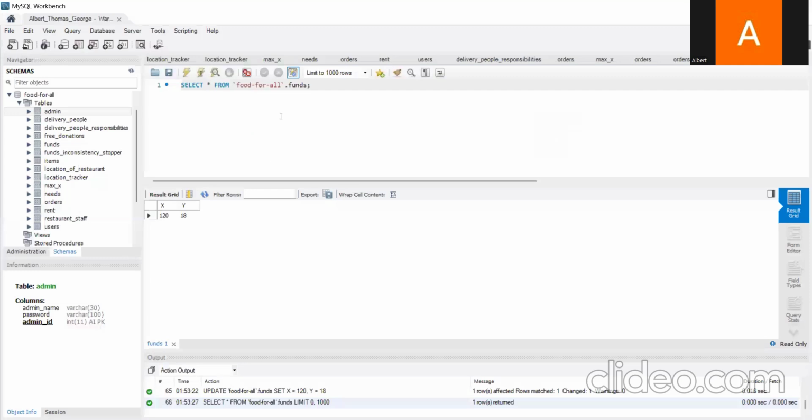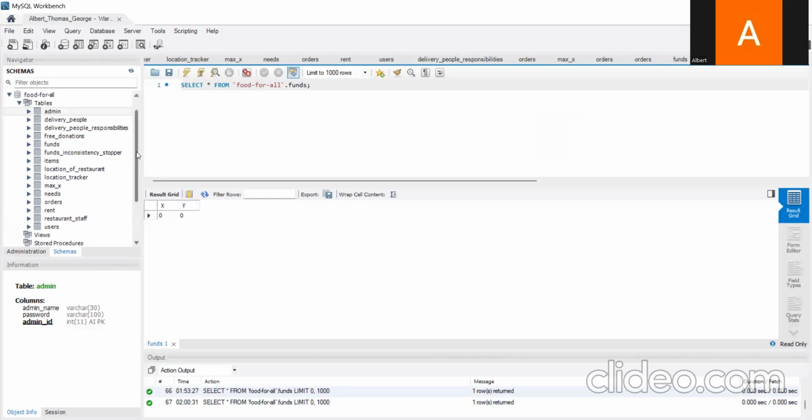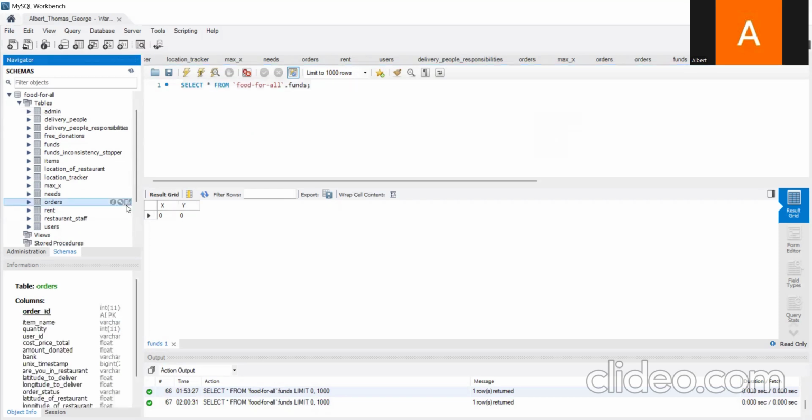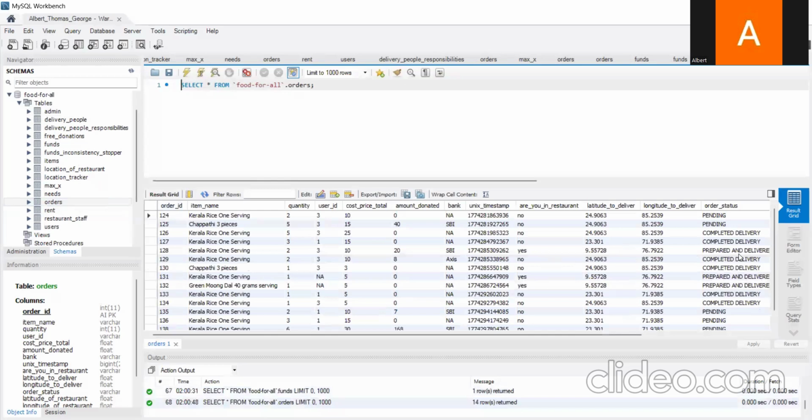So this is my database that you can see right now. I will show you the actual amount that got donated. Now this is my orders table.